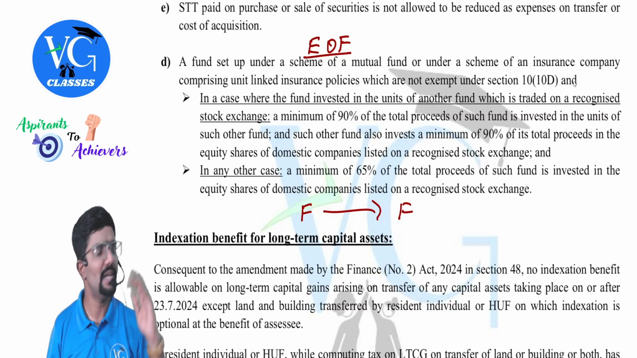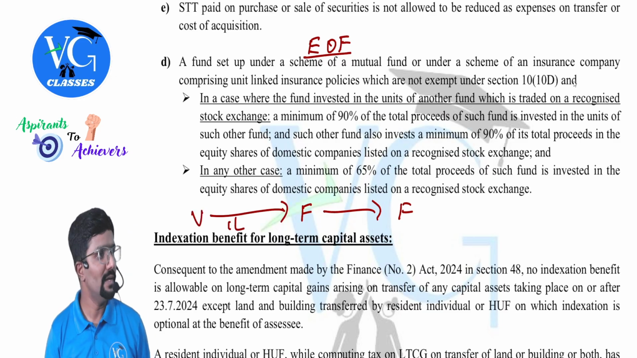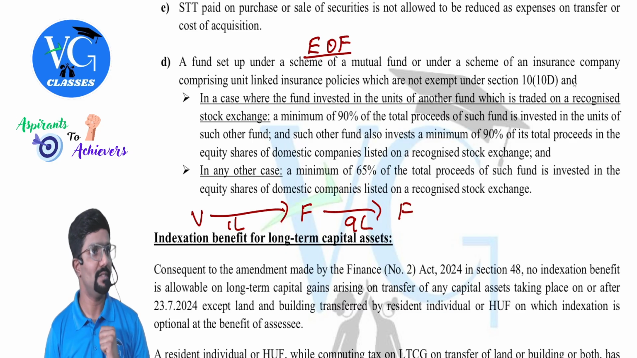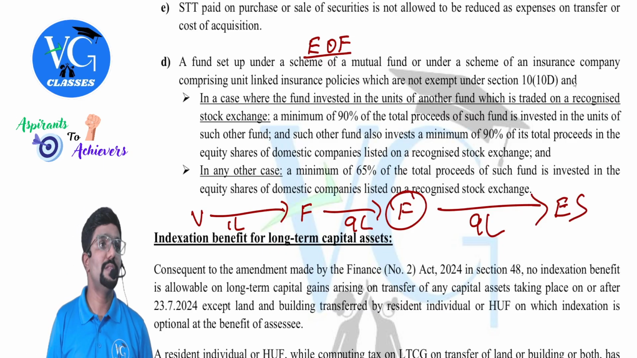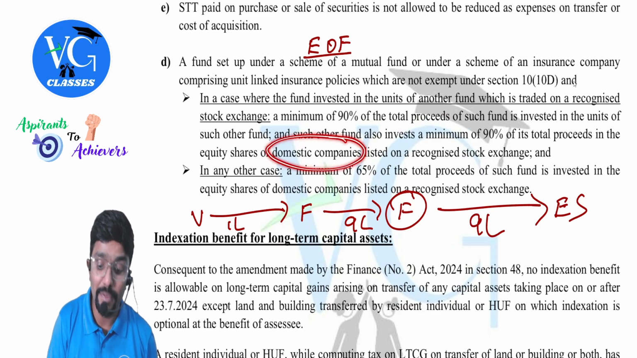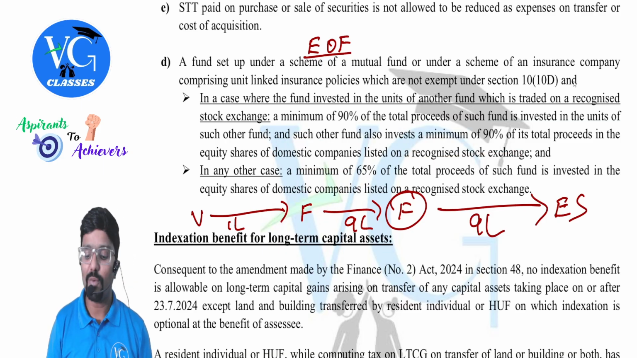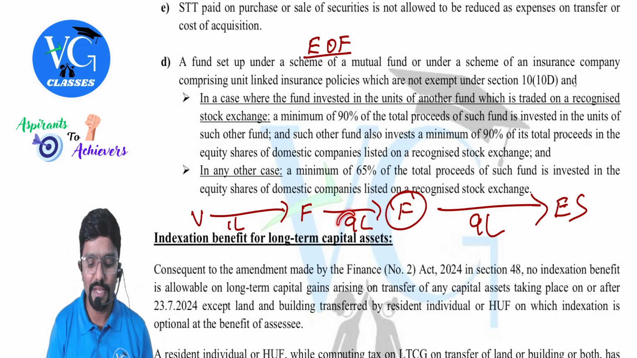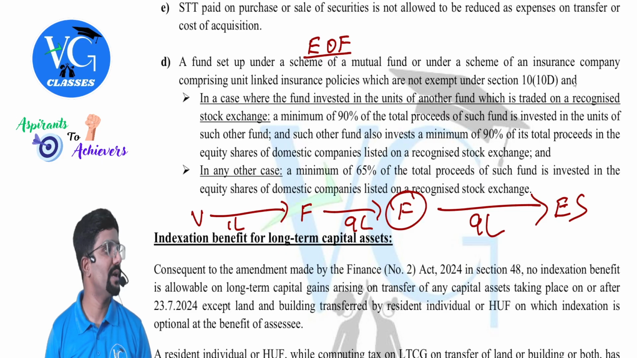Sir, what is it? Guys, assume Vikas invested in a fund 1 lakh rupees. So that fund minimum 9 lakh they have to invest in the other fund. That other fund has to invest minimum 9 lakh again with whom? With equity shares. Equity shares of which company? That too, a domestic company listed on a recognized stock exchange. Clear? Sir, what if by chance 8 lakh is invested in equity shares? Then it is not an equity oriented fund.